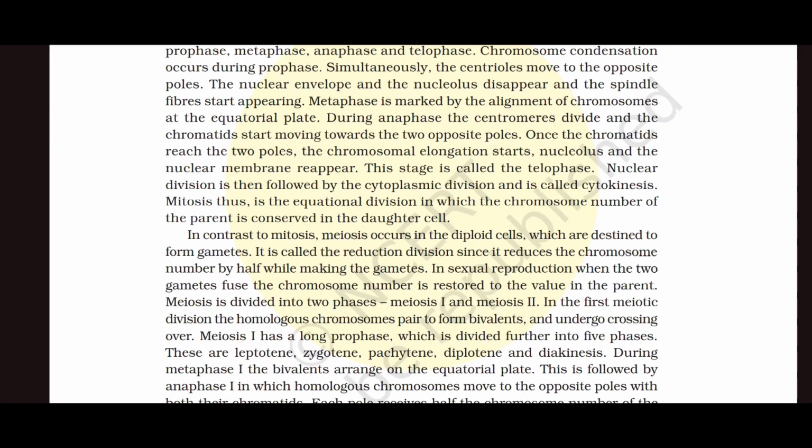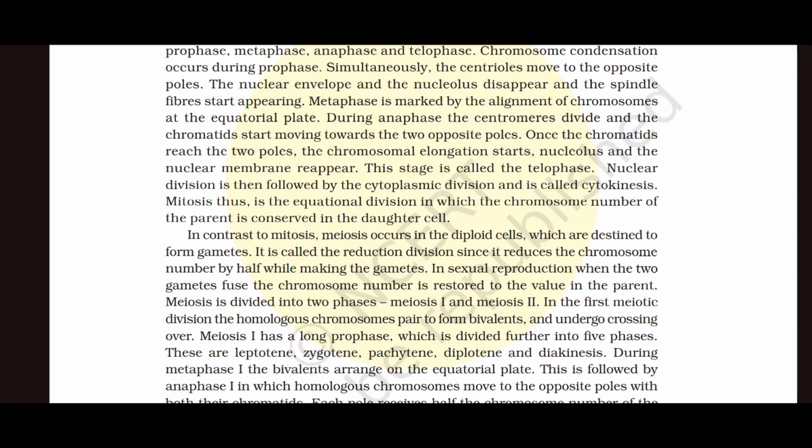In contrast to mitosis, meiosis occurs in the diploid cells, which are destined to form gametes. It is called the reduction division since it reduces the chromosome number by half while making the gametes. In sexual reproduction, when the two gametes fuse, the chromosome number is restored to the value in the parent. Meiosis is divided into two phases, meiosis 1 and meiosis 2. In the first meiotic division, the homologous chromosomes pair to form bivalents and undergo crossing over.